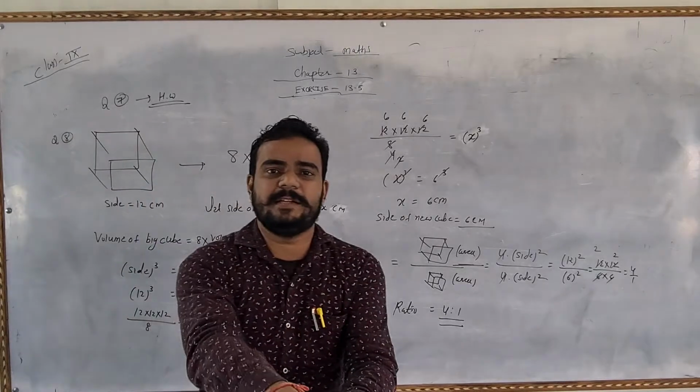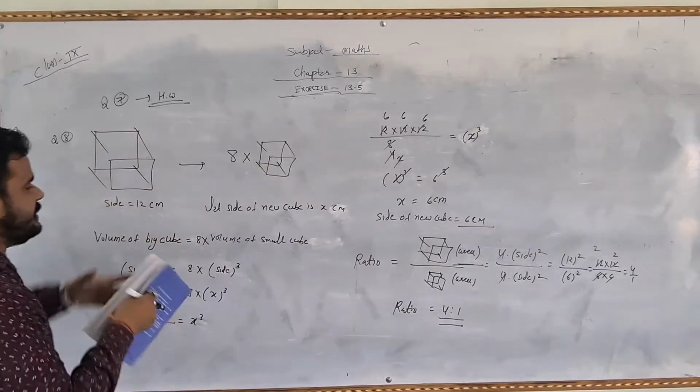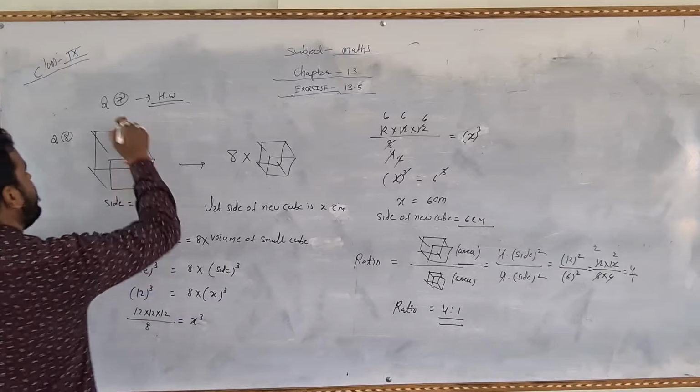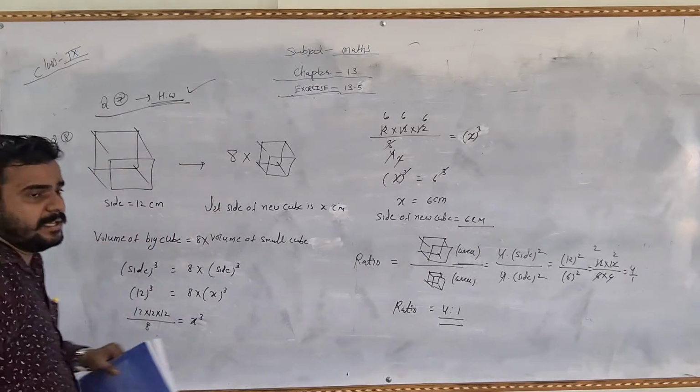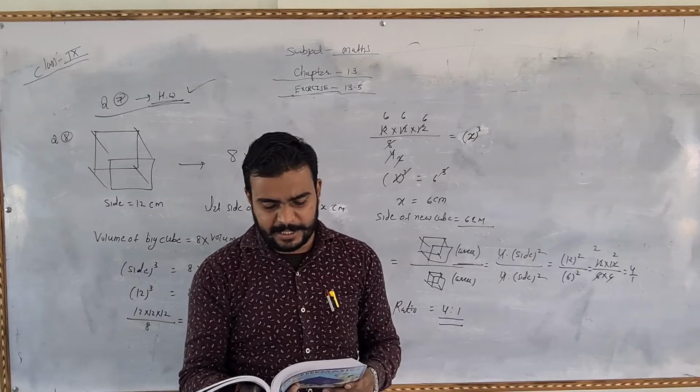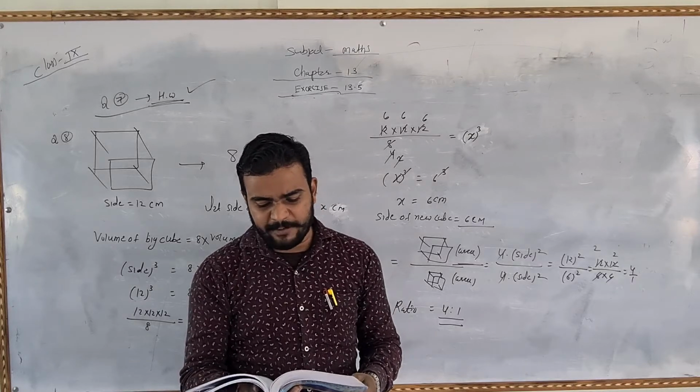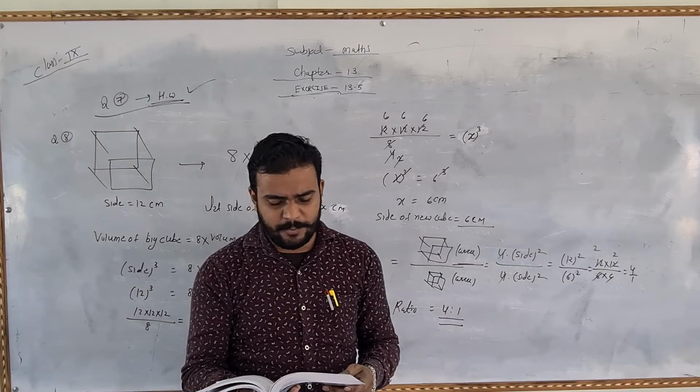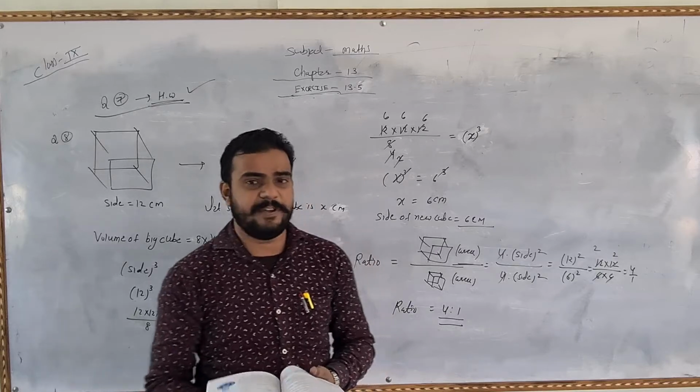Okay students, so the next question number 7 is the wrong block. The question number 7 is the wrong block. So now I will solve question number 8. Question number 8 is like this: a solid cube of side 12 cm is cut into 8 cubes of equal volume. What will be the side of the new cube? Also find the ratio between their surface areas.